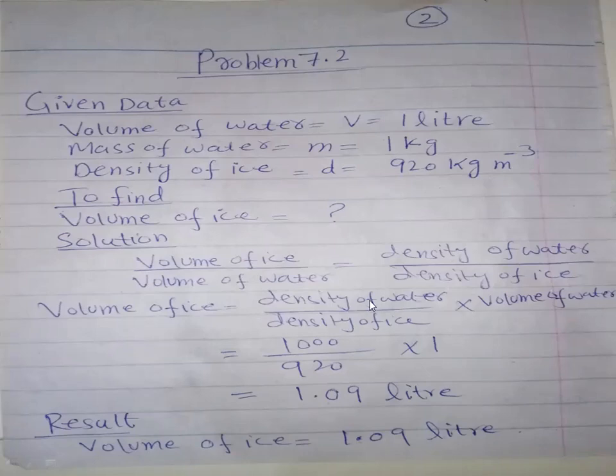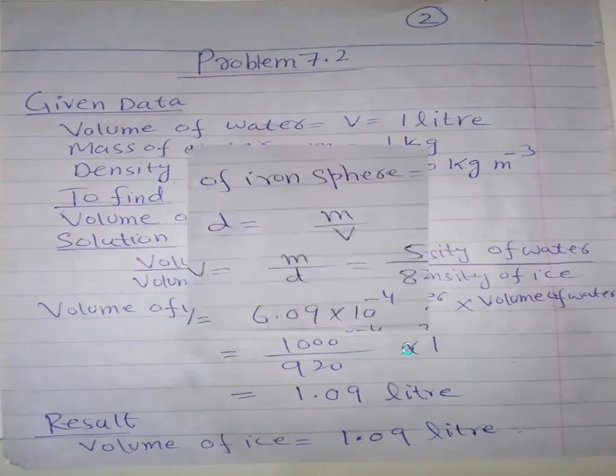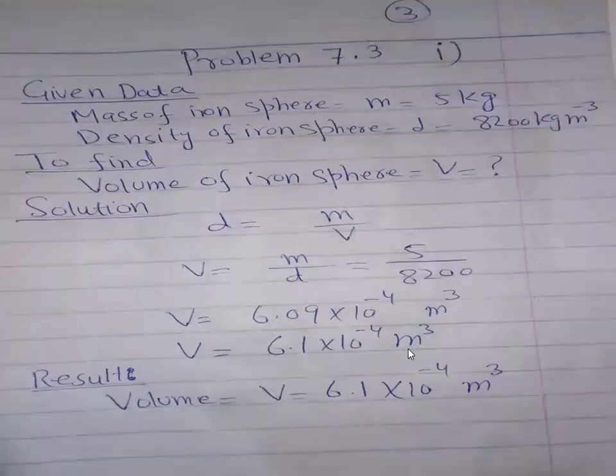You can look at the table on page number 147, table 7.1, and find the density of water there, which is 1000, and the density of ice, which I noted from the table, is 920, multiplied by the volume of water, which is given as 1 liter. So my result will be volume of ice is 1.09 liter. Now I'm moving towards numerical 7.3.